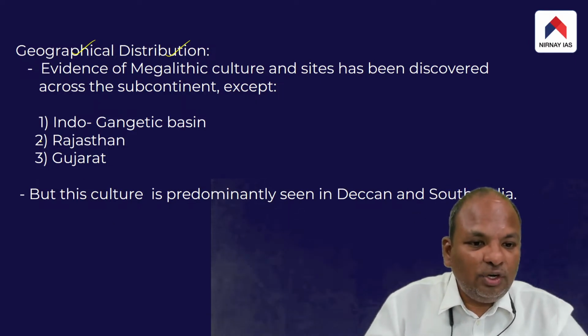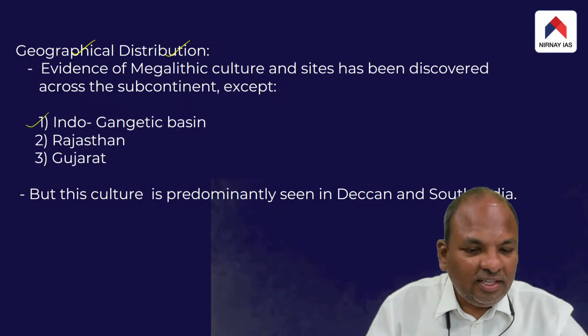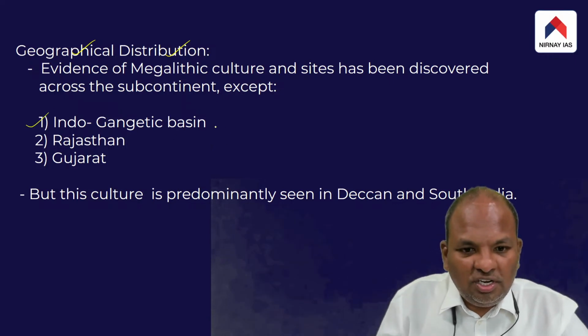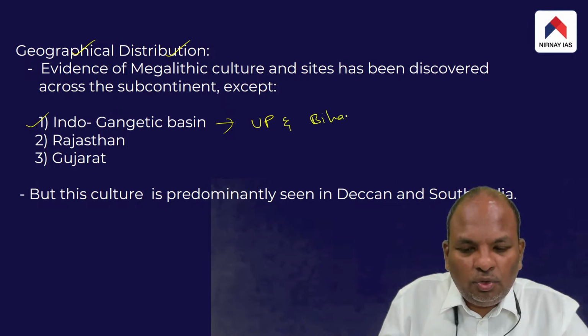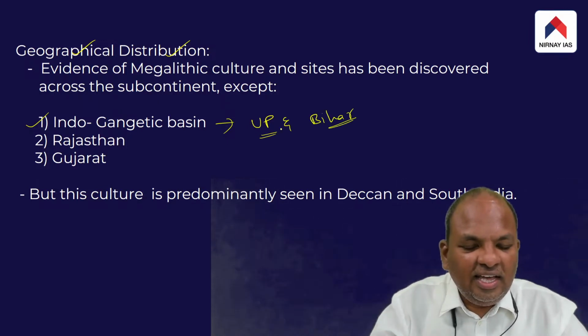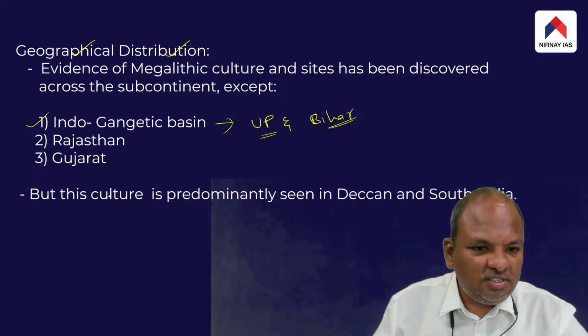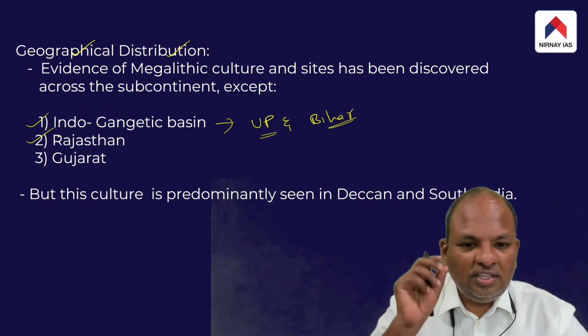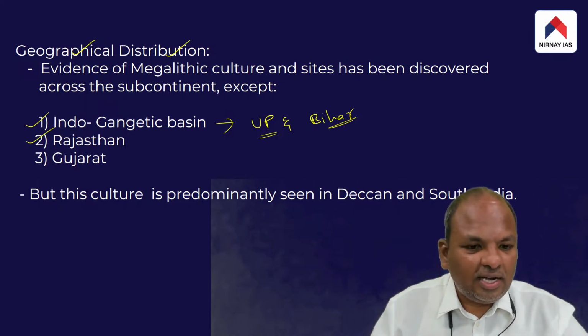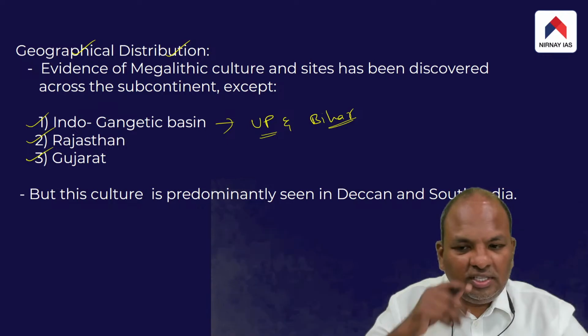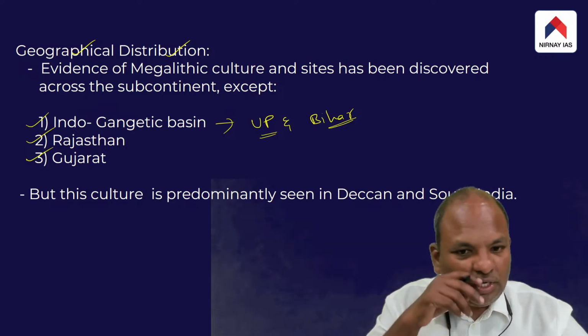For example, we don't see this culture in the Indo-Gangetic Basin, mostly in Uttar Pradesh and Bihar. Similarly, we don't see the existence of this culture in Rajasthan. We also don't see it in Gujarat.